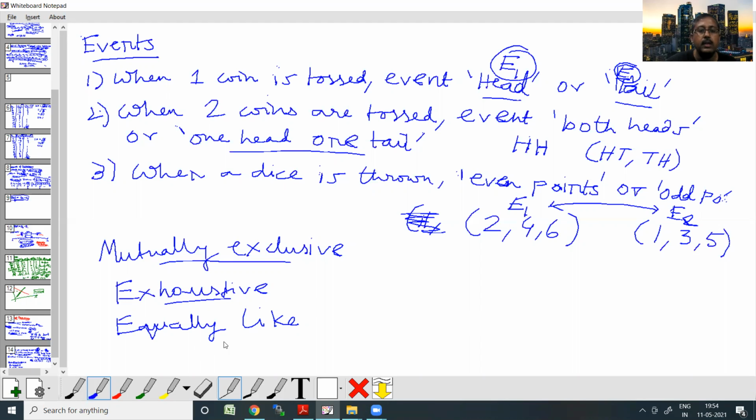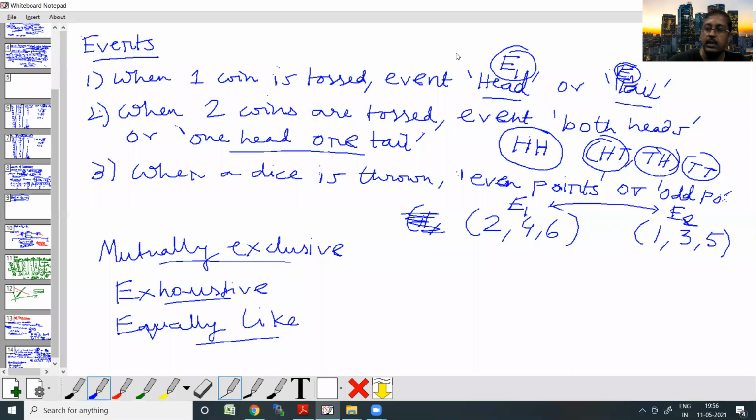I cannot give a preference to E1 over E2, or to E2 over E1. Same way, when two coins are tossed together and I create an elementary event for each of the different outcomes, again, all four possible events are equally likely. I cannot give a preference to one ahead of the other. So this is another very important term, equally likely.